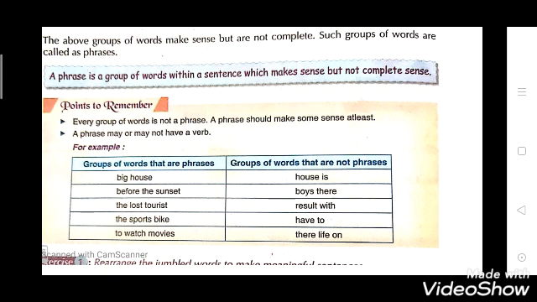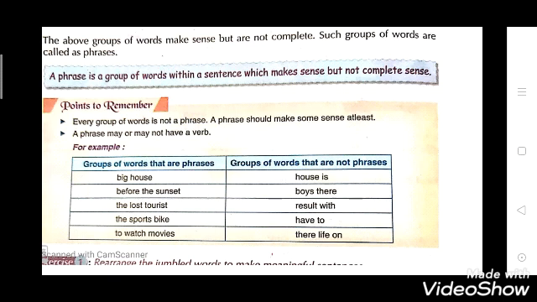Now coming to the second column, groups of words that are not phrases, meaning the group of words is there but they are not phrases. Houses, house is, you are not getting any idea here. Boys there, result with, have to, their life on. So these are all examples which are not phrases.